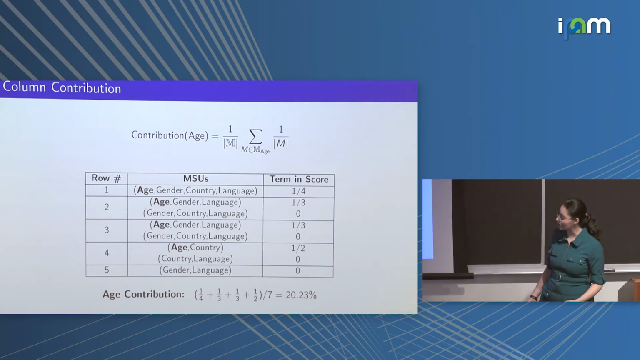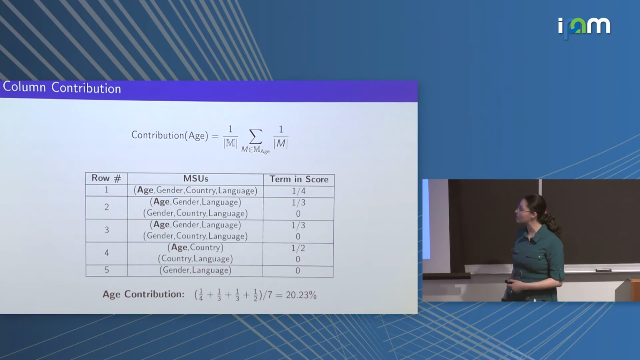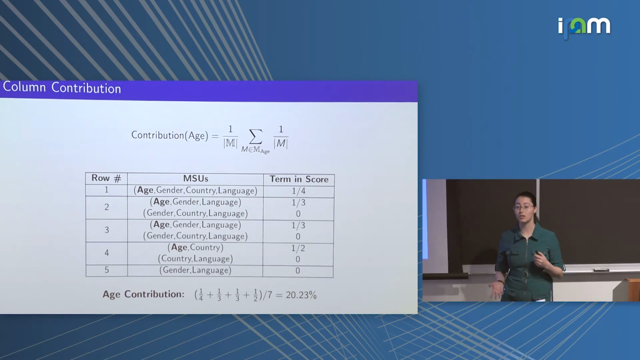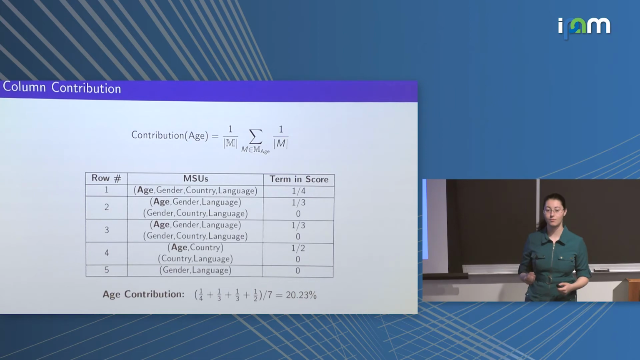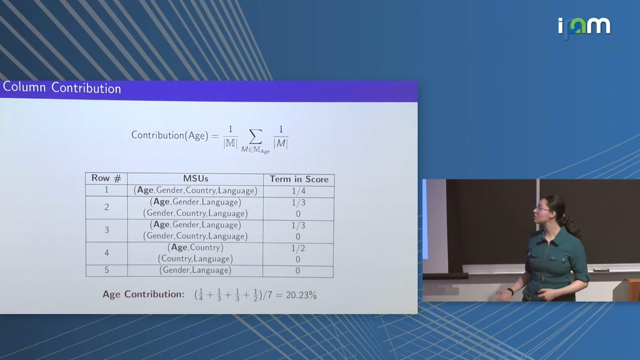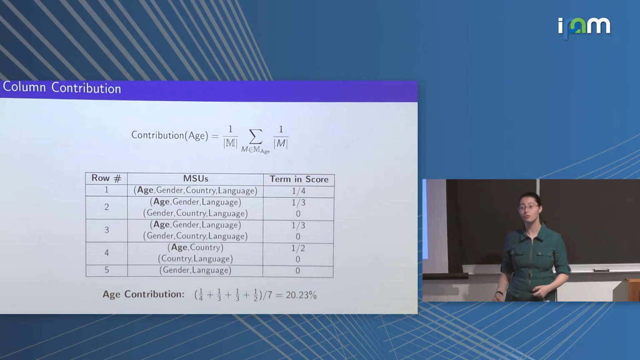And in addition, if we look at row 4 versus row 1, we see another way in which this column contribution matches our intuition. When we look at row 4, we have an MSU which has just 2 values in it. This means that if an attacker can reveal user number 4's age and country, they can completely identify the rest of row 4's information. Compare that to row 1, where the attacker would need 4 pieces of information to have the same effect. This is weighted accordingly in the contribution.